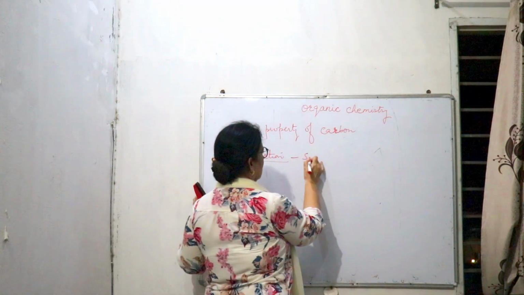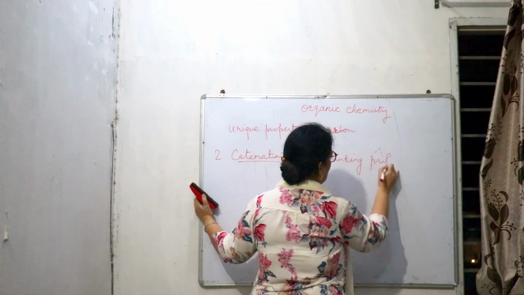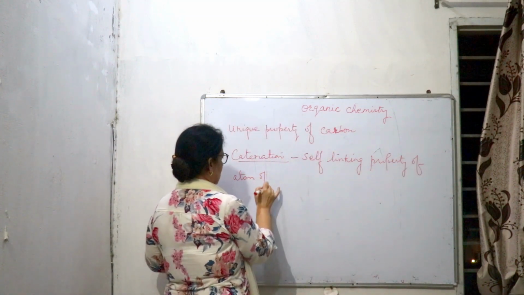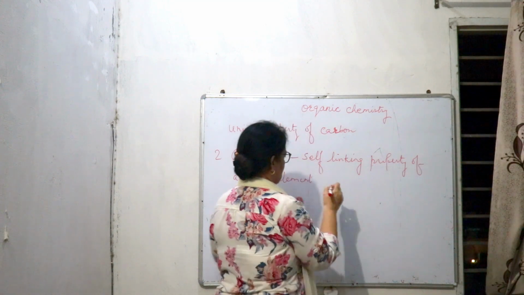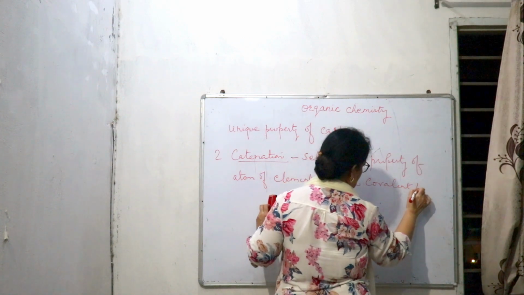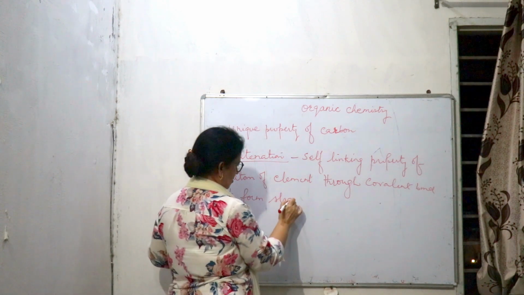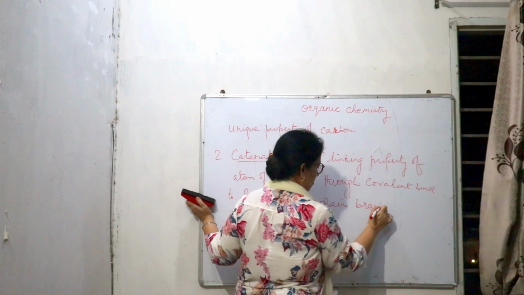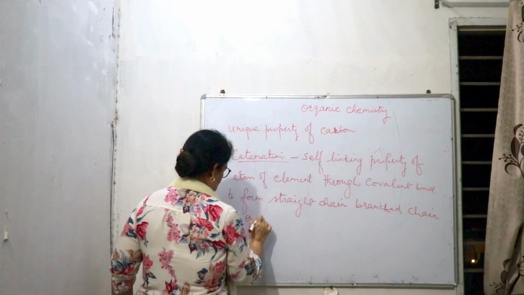That is the self-linking property of atoms of an element through covalent bonds to form a straight chain, branched chain, or ring chain.